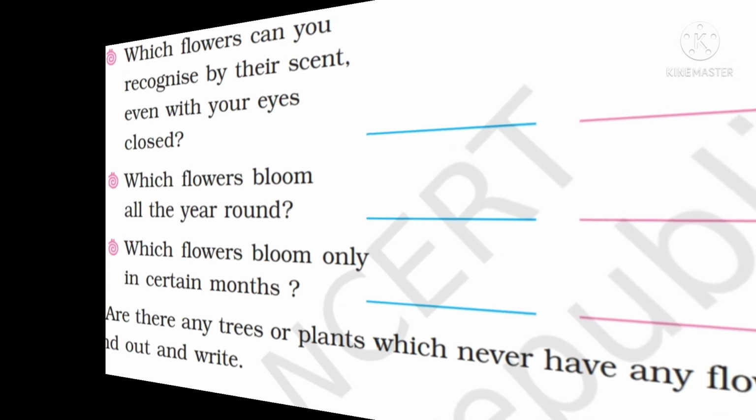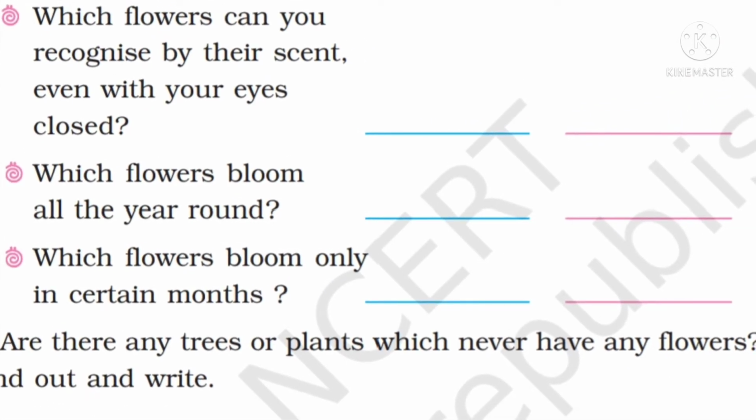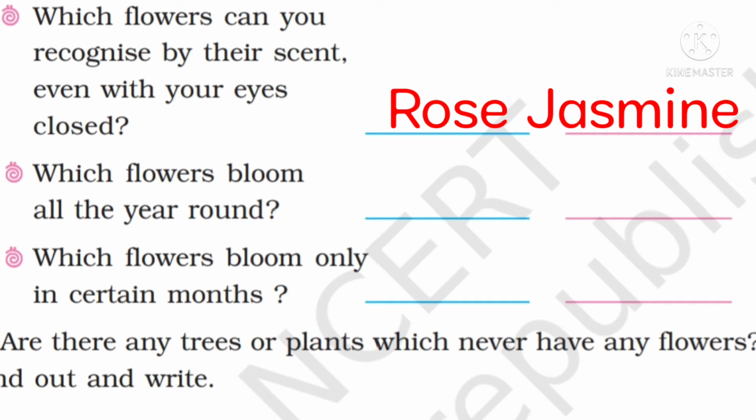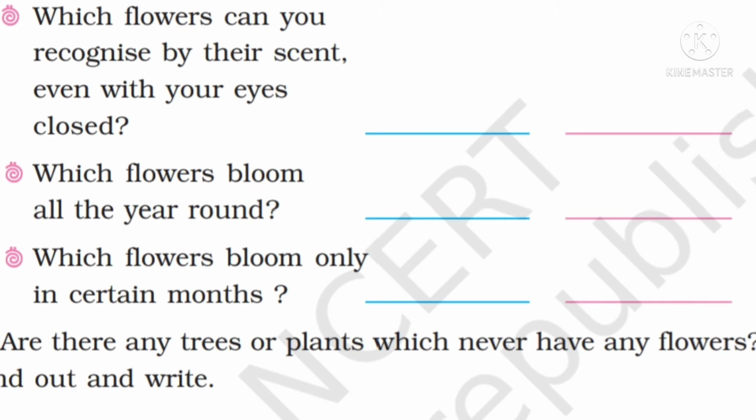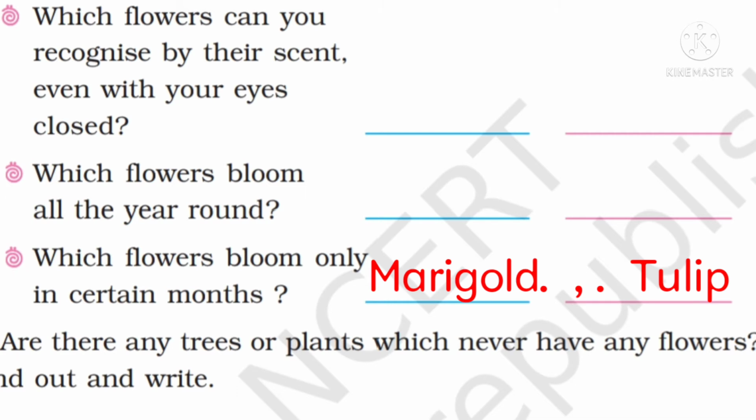Moving next, we have, which flowers can you recognize by their scent even with your eyes closed? So the answer is rose and jasmine. You can recognize these flowers by their scent also. Which flowers bloom all the year round? The answer is rose and kumudni. Next, which flowers bloom only in certain months? Answer is marigold and tulip.